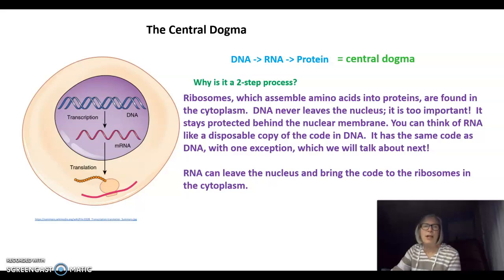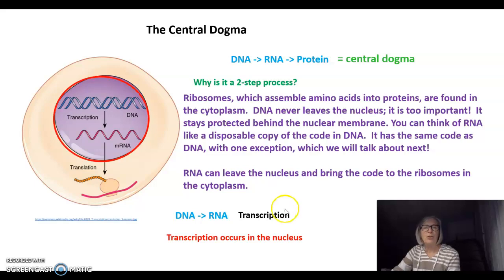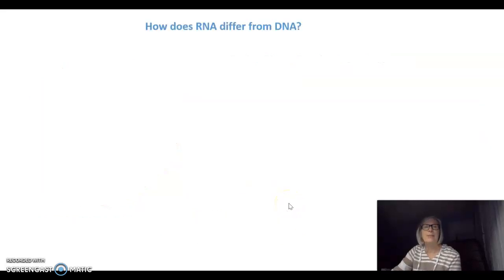You can think of RNA like a disposable copy of the code in DNA. It has the same code as DNA with one exception that we're going to talk about soon. RNA can leave the nucleus and bring the code to the ribosomes in the cytoplasm. So the first step in the central dogma is that DNA codes for RNA, and this is the process known as transcription. And transcription occurs in the nucleus.